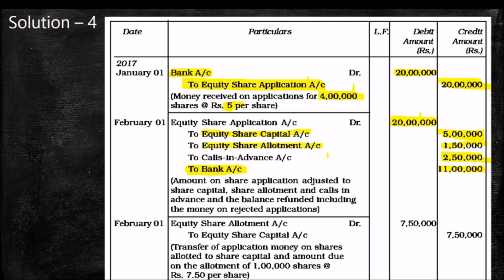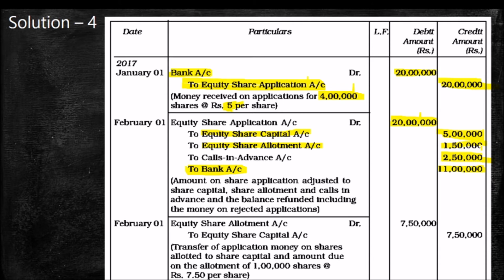So 20,000 is the pro rata allotment shares, 80,000 is fully paid up. So in equity share allotment, that 20,000 into 1.50. So from 15 lakh minus 1 lakh 50,000, remaining is 13 lakh 50,000. Maximum we can adjust 1 lakh 50,000. Remaining will be transferred to what? The adjustment in calls in advance.